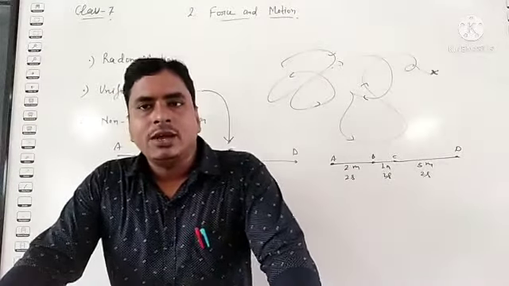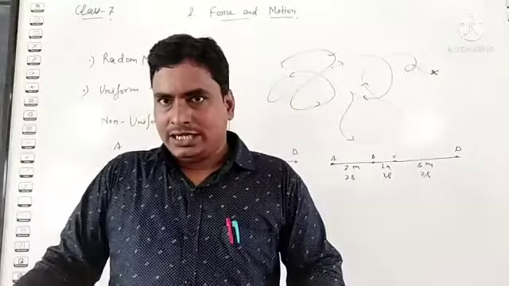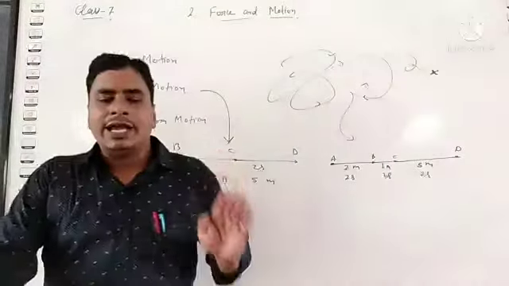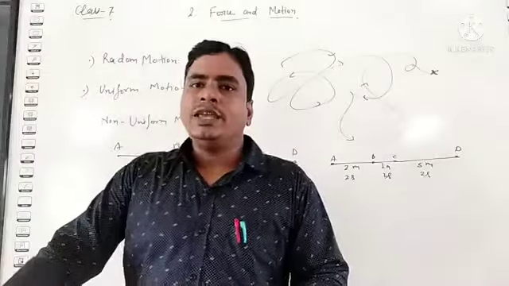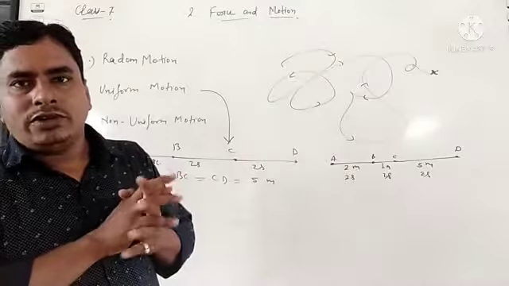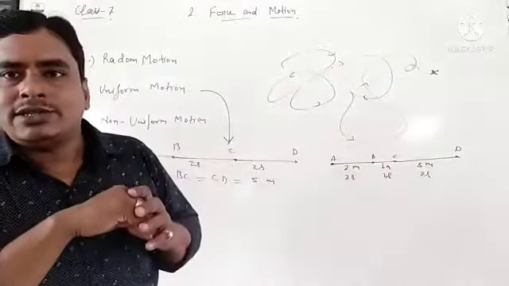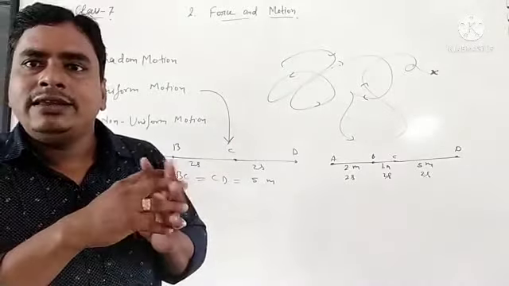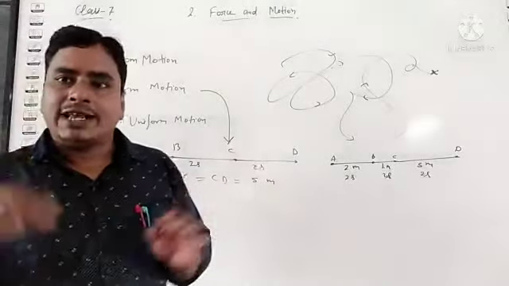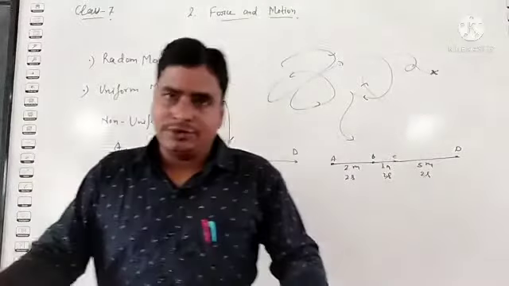Okay, students, clear? Motion of a cyclist while cycling, motion of a car when we apply brakes on a fast moving car: these are examples of non-uniform motion. Random motion: motion of a flying mosquito, flying flies, a flying kite, a football player, a hockey player.